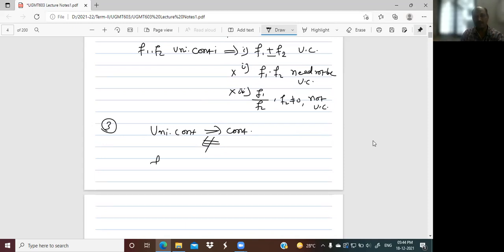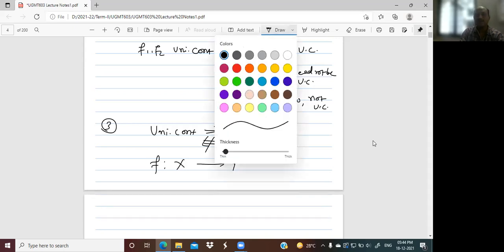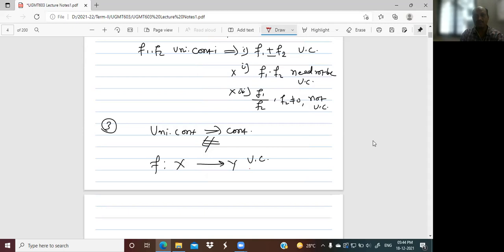We'll try to discuss. Suppose I take a function that is uniformly continuous. Now I am going through the converse: I take this to be a continuous function, and if its domain is a compact metric space, surely it is guaranteed to be uniformly continuous.